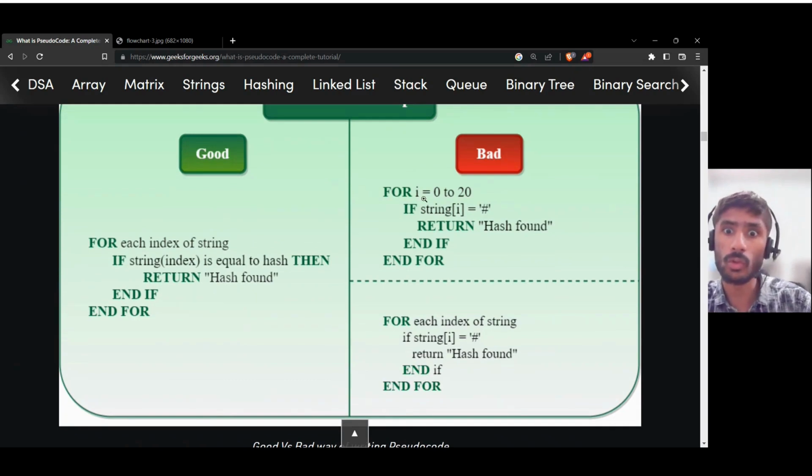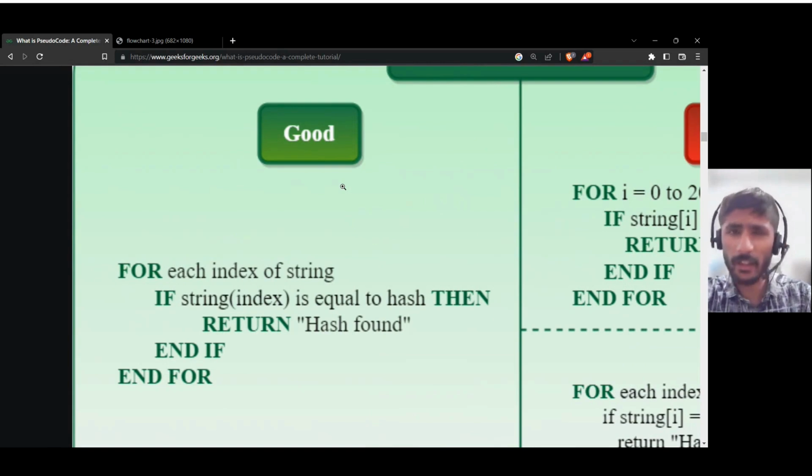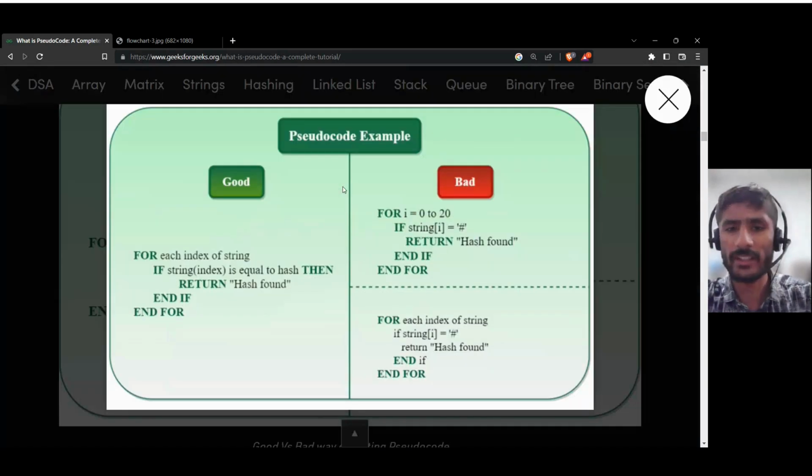Now you're making it complex here. For I equal to 0 to 20, if string I is equal to hash. So you're basically coding here now. A non-technical or non-mathematician person will never be able to understand it. So you have to make pseudocode in such a manner that a 5-year-old kid will understand it. Obviously he or she should know English.